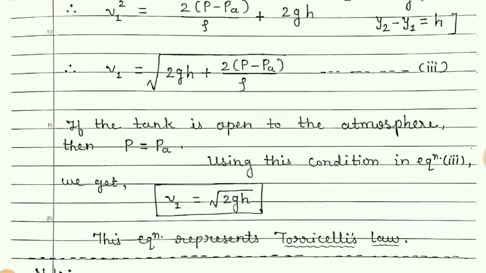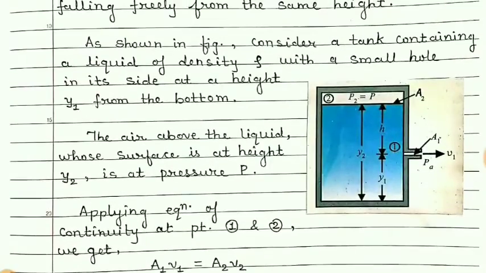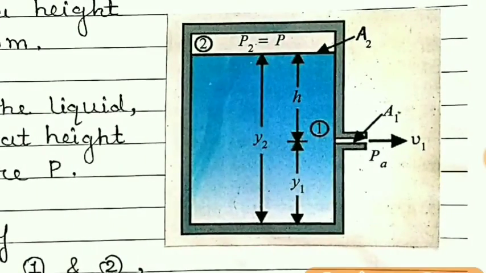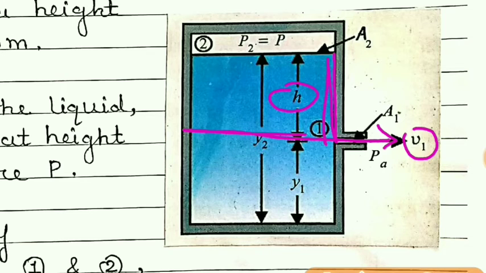So Torricelli discovered that when the fluid is moving out of a small hole, and if the height of the fluid column from this hole is suppose h, then the velocity of the fluid which is coming out of the hole is the same as the final velocity of the free fall of an object.